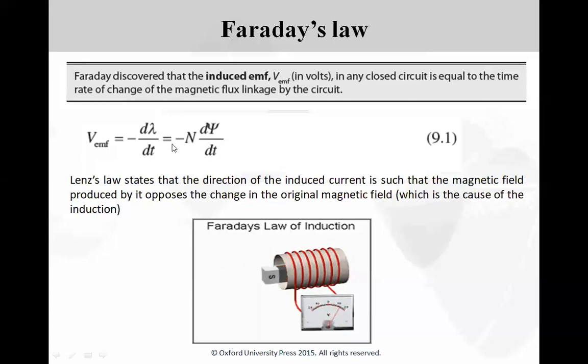Therefore, the negative sign is introduced in the V_EMF, and this is due to what we call Lenz's law. Lenz's law states that the direction of the induced current is such that the magnetic field produced by it opposes the change in the original magnetic field. Therefore, this tries to bring down any changes in the magnetic field which is actually producing it.